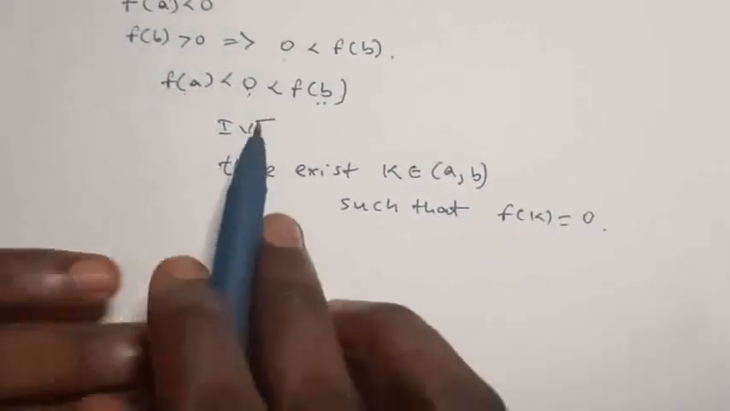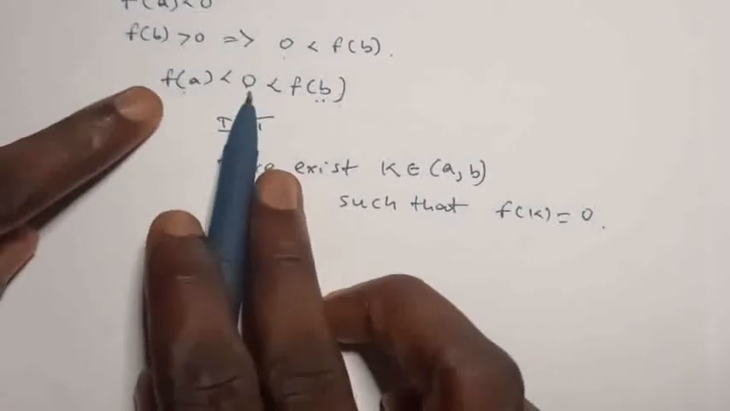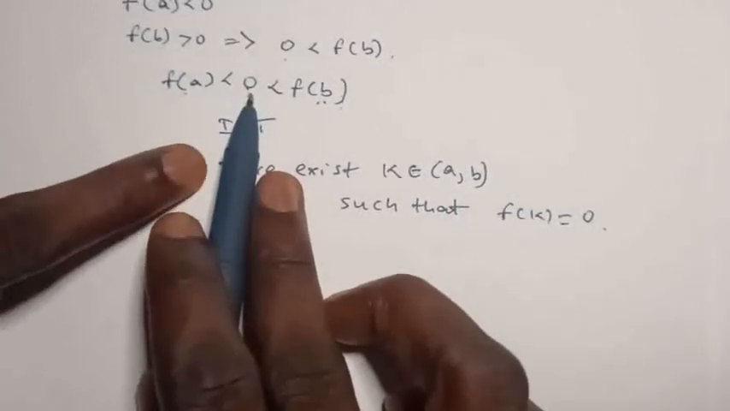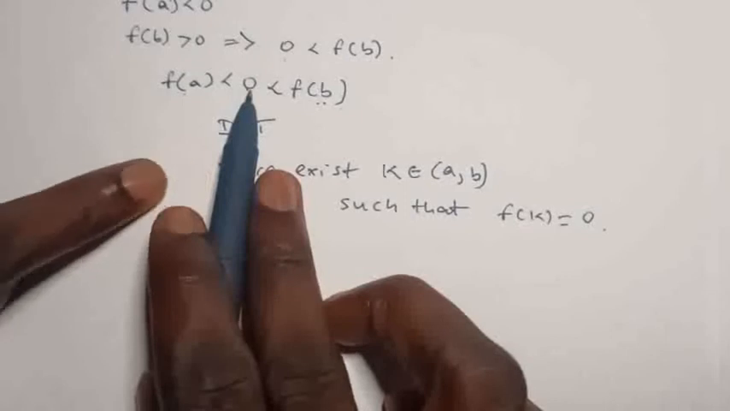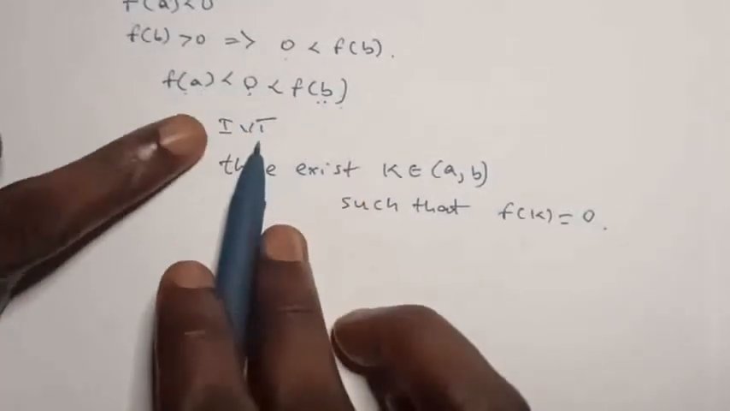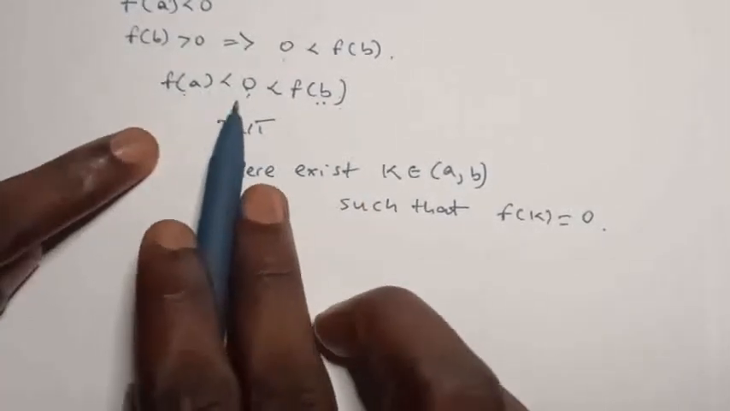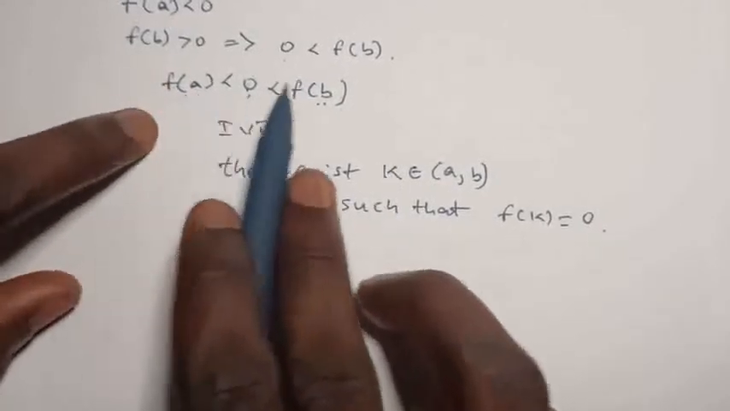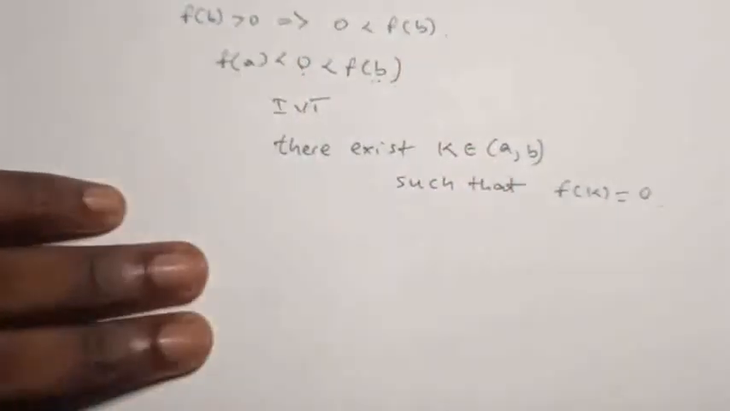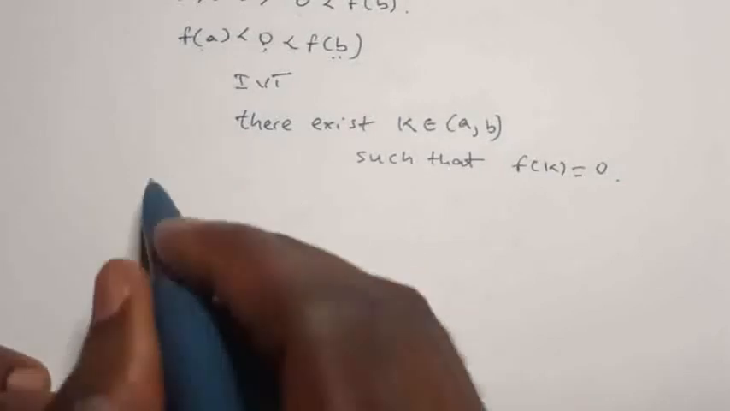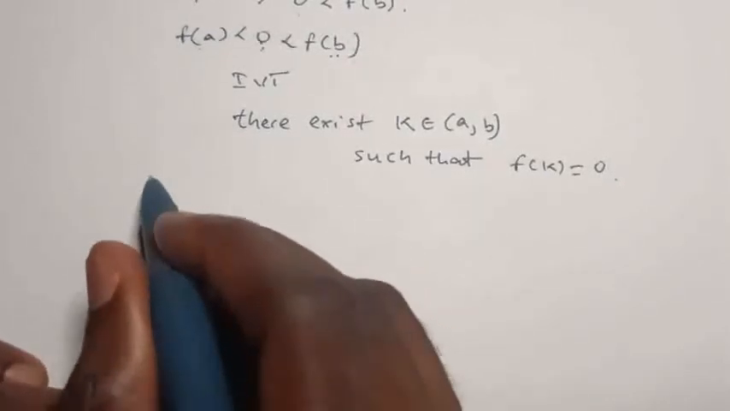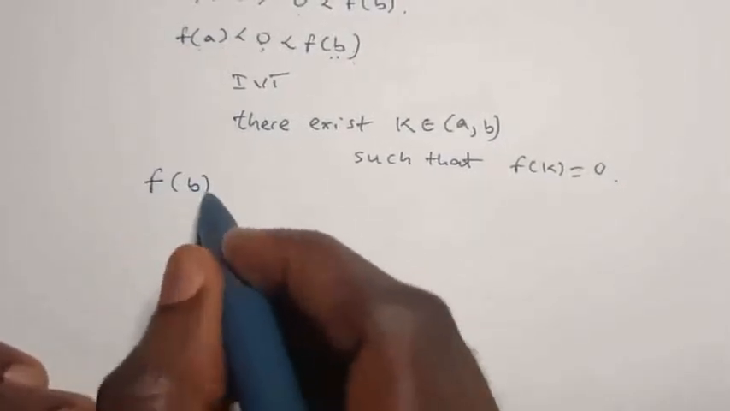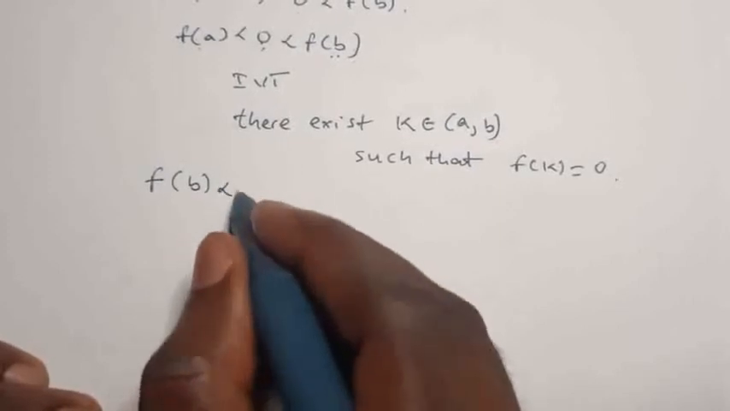So before, we couldn't ascertain whether the real number, the element of the domain that gives this 0, is between a and b, but by the intermediate value theorem we have been able to ascertain that this k actually is between a and b. Now let us take the second case into consideration as well. So we can have this such that f of b is less than 0.